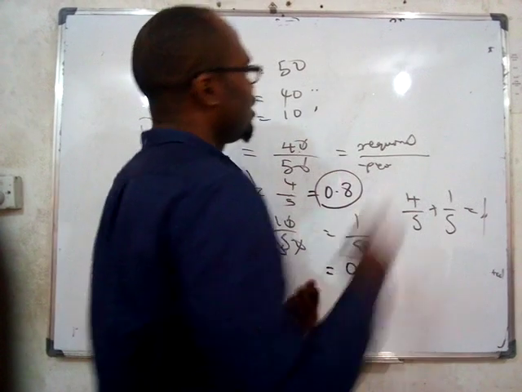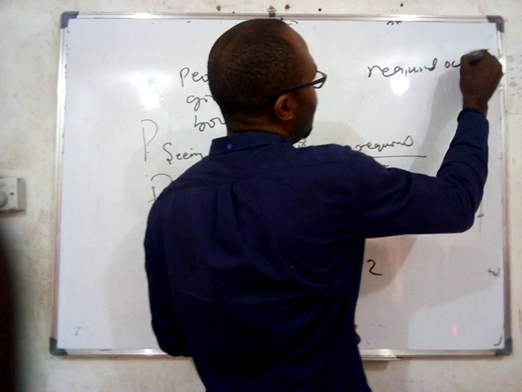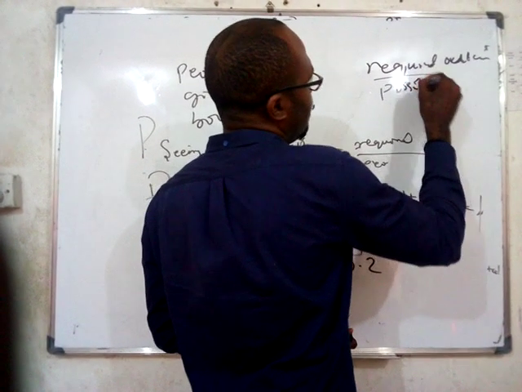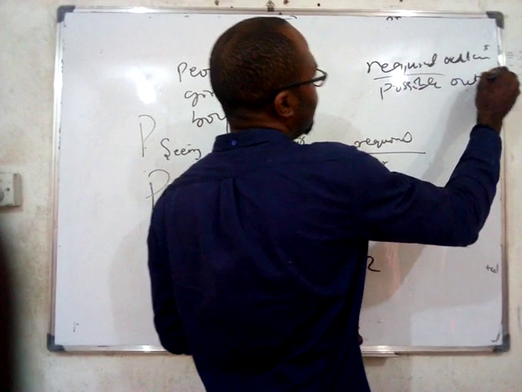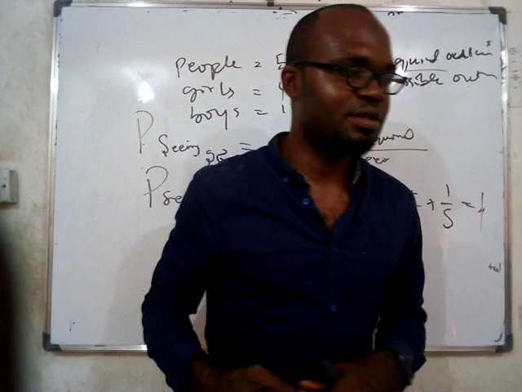You understand? Required outcome, number of required outcome, all over number of possible outcome. Is that clear? So take note of this.